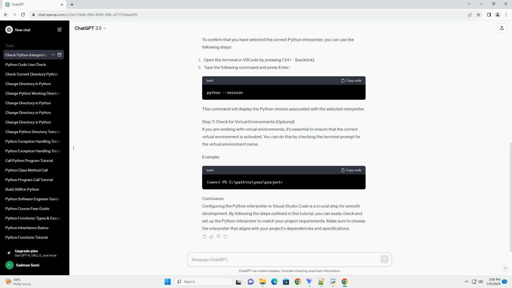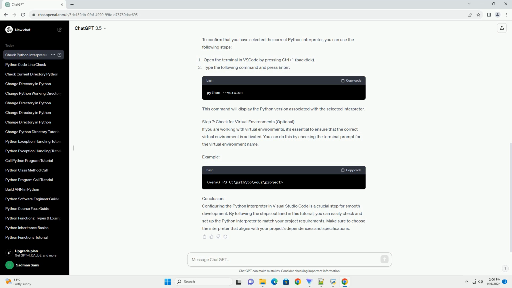Step 7. Check for virtual environments, optional. If you are working with virtual environments, it's essential to ensure that the correct virtual environment is activated. You can do this by checking the terminal prompt for the virtual environment name. Example. Conclusion. Configuring the Python interpreter in Visual Studio Code is a crucial step for smooth development.